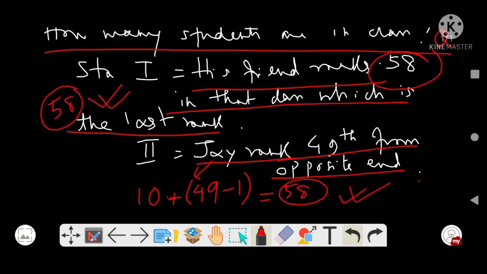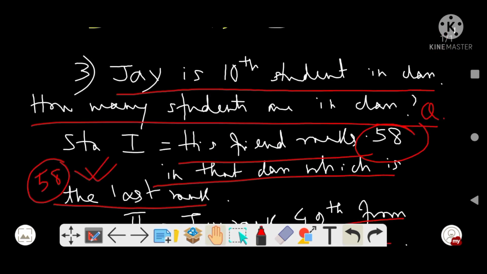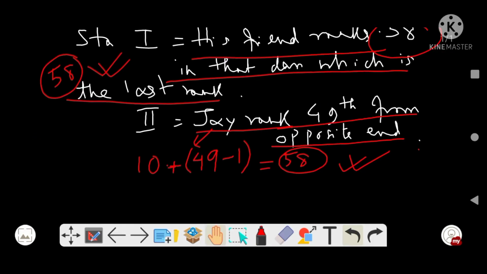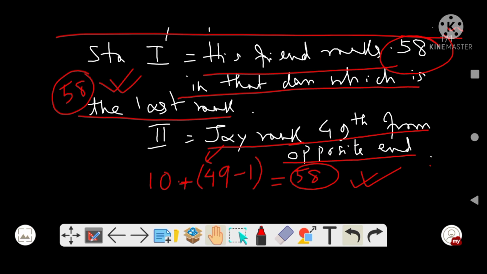The second one says that J's rank is 49th from the other end. In the first line it says J is the 10th student. So if I write 10 plus 49 from the other end, minus 1, that is J himself, because I took him as the 10th student.